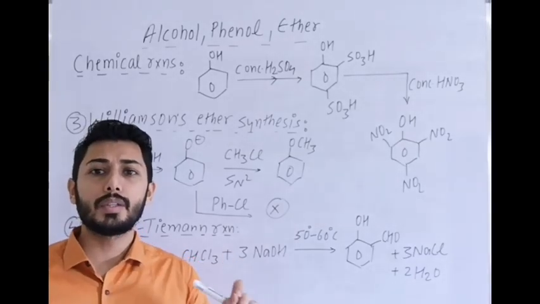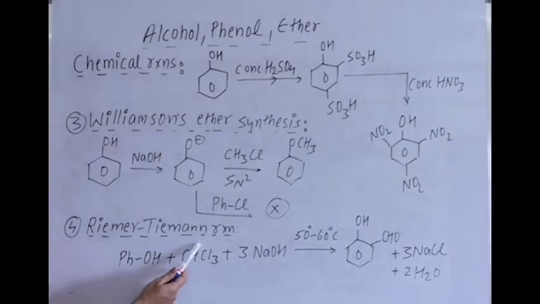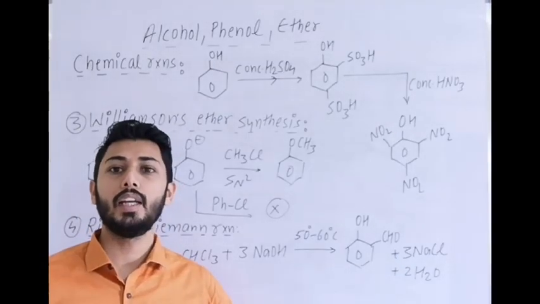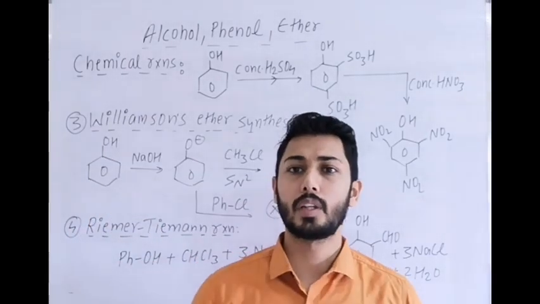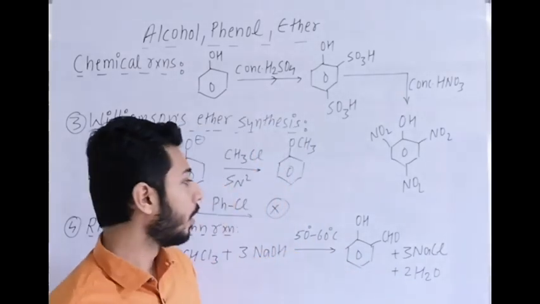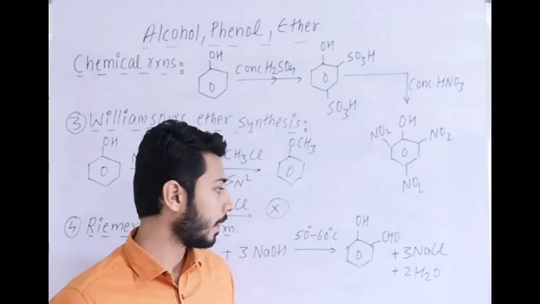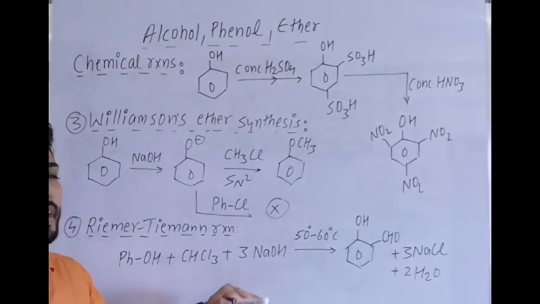Then the next reaction is very important, the Riemer-Tiemann reaction. Phenol with chloroform in presence of NaOH or KOH under this temperature range gives salicylaldehyde. At the ortho position CHO is there, and the other product is at the para position. The predominant or major product is ortho substituted. Why? Because of the intramolecular H bonding factor. Plus other byproducts are there. This is the balanced equation, remember it, and we will do its mechanism also.